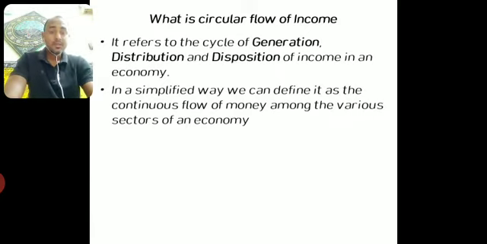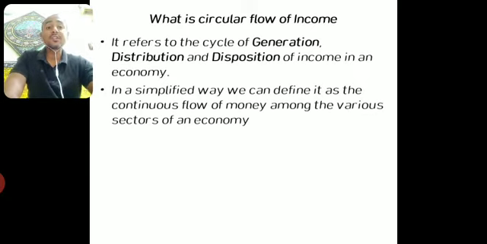Okay. So first let me tell you, an economy is divided into some sectors. First, household is a sector. Second, firm is a sector. Third, the government is a sector. And the fourth, the foreign countries with which we have trade and business relationships.